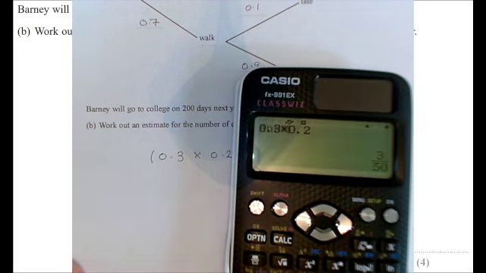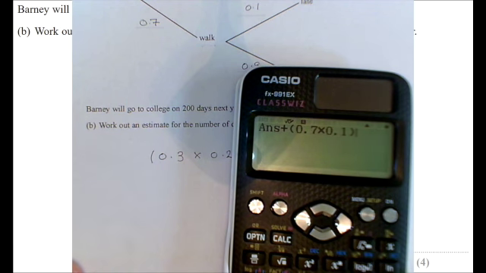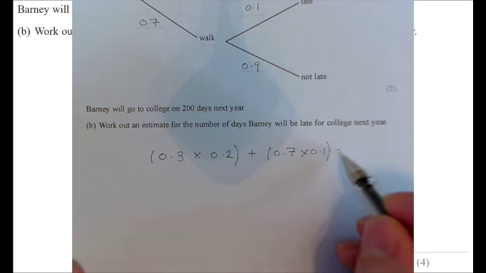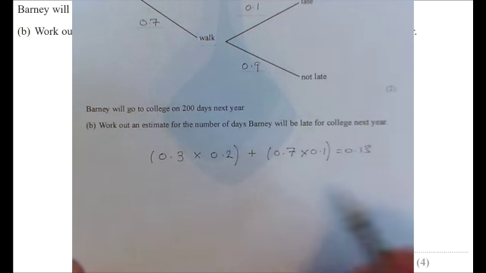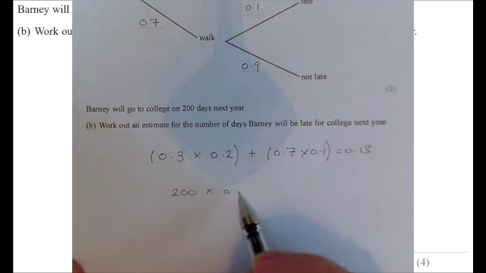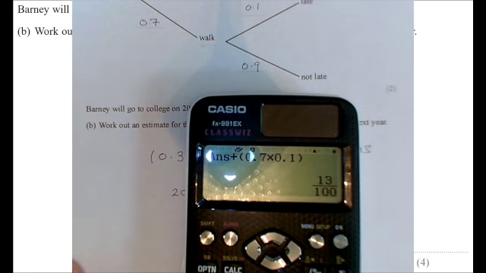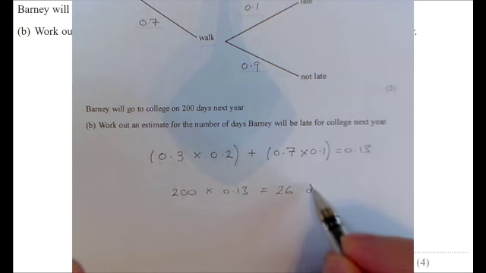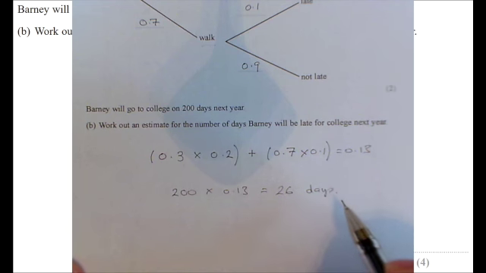Okay, that's the first half, and the next part, apparently it's equal to 0.13 or 13%. Okay, so 13% of the time he's going to be late. If there's 200 days, we need to find 13% of 200, and that equals, well, I think that's 26, but I'll just check. 26 days. So we would expect, in this scenario, that he'll be late for 26 of these 200 days.